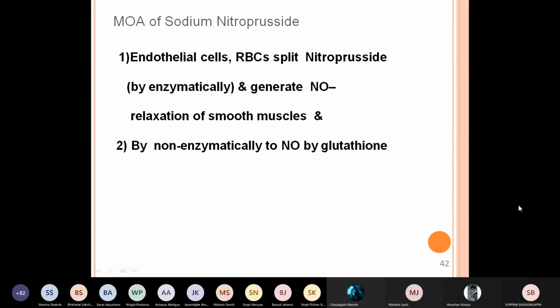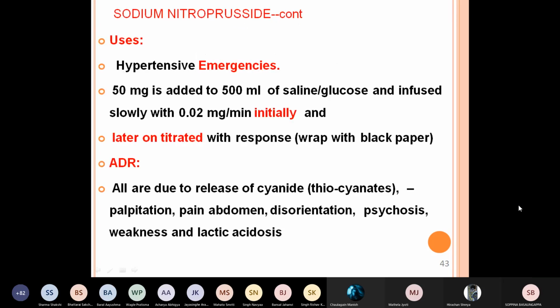So this nitroprusside will split and generate nitric oxide, which relaxes the smooth muscle, causing vasodilatation. By non-enzymatic process, it also produces nitric oxide through glutathione. So it is again a directly acting vasodilator.